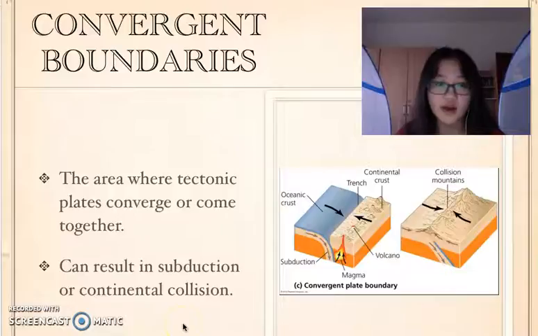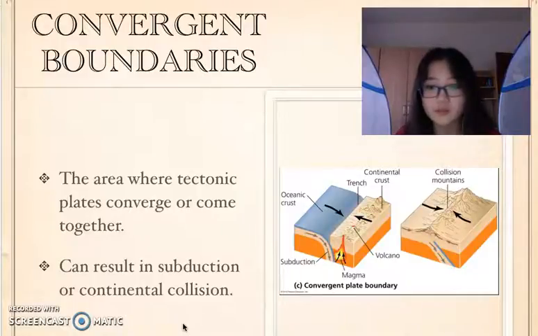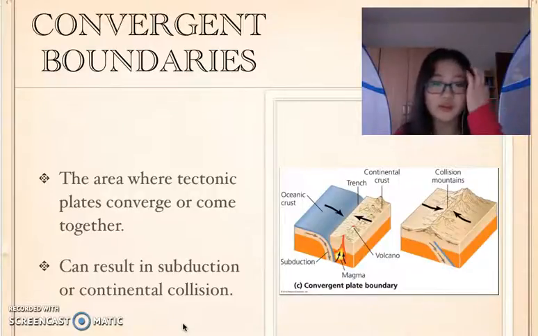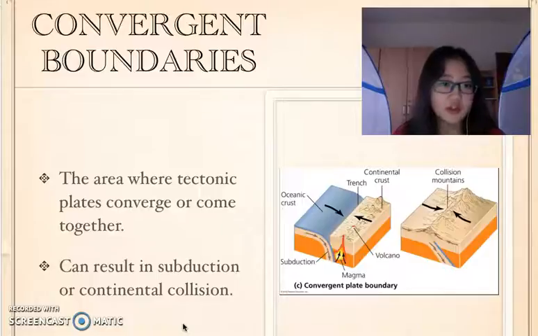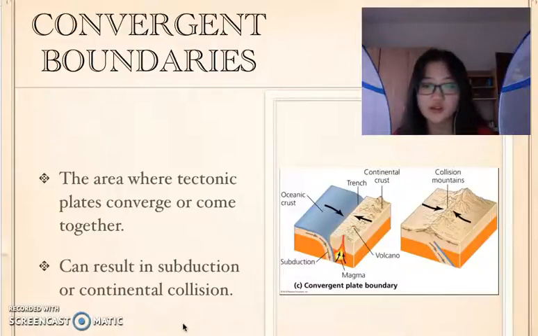The third kind of convergent boundary is between oceanic crust and oceanic crust, which I didn't show in this picture. And this kind of convergent type will form sea mountains in the ocean. Convergent boundaries can result in subduction or continental collision, as I had already said.